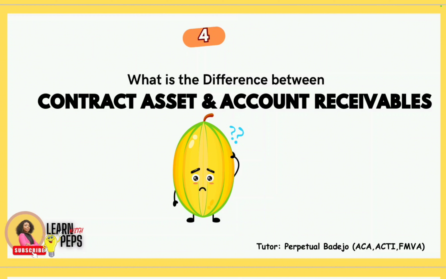This question is best answered when you read up IFRS 15, but let me give you a summary. Contract asset is used when the right to receive payment is based on a condition other than the passage of time. It means that you have rendered a service to someone, but the person is saying that for them to pay you that particular amount that they owe you, there is a condition that you need to fulfill. It's not just about passage of time.